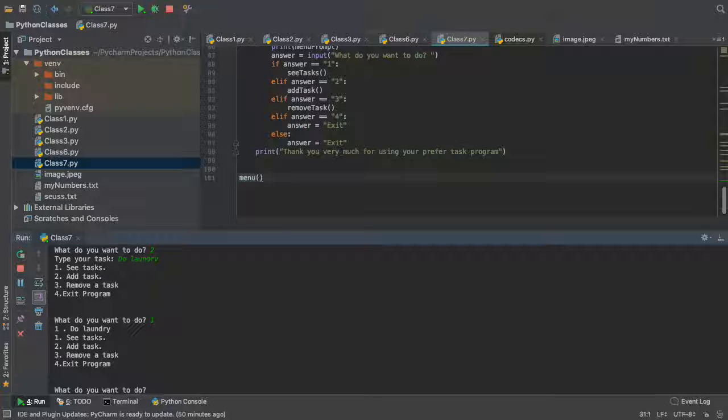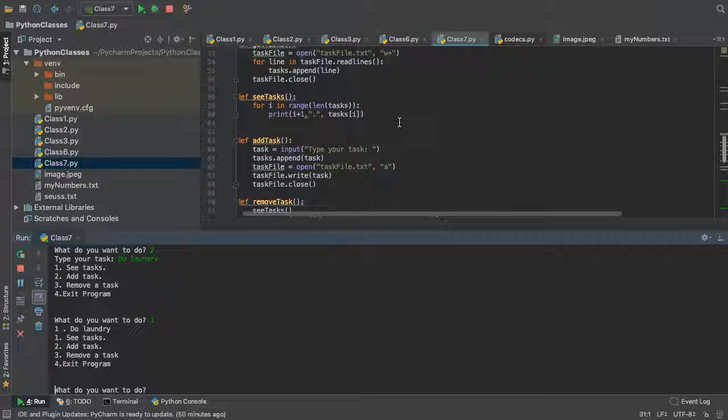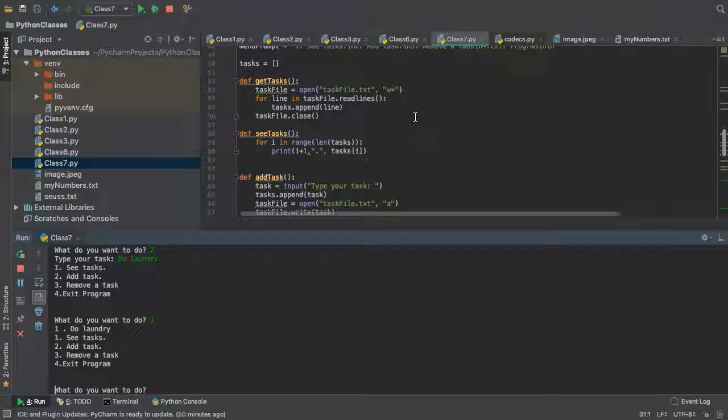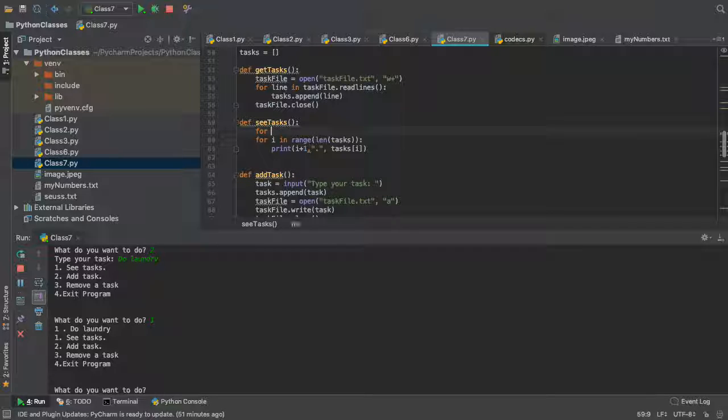We actually have a little ugly thing going on here. The menu is getting blended with the tasks, right? So let's actually do something for it. Let's see a way to do that. So in C tasks, we can do for i in range, let's do 10, I don't know.